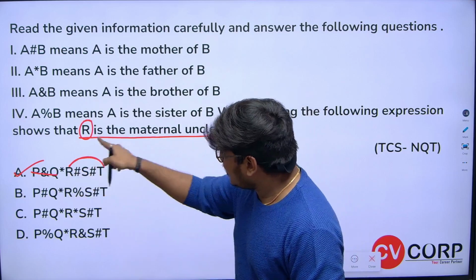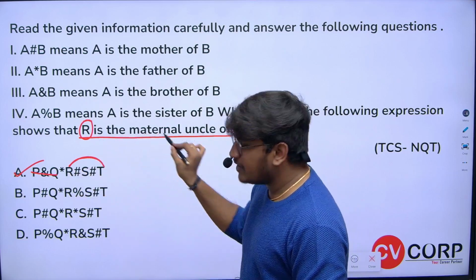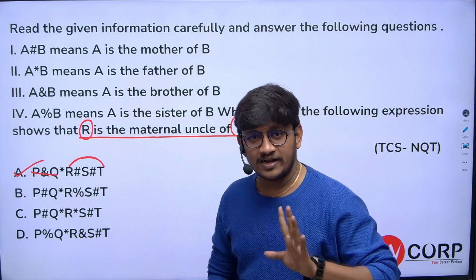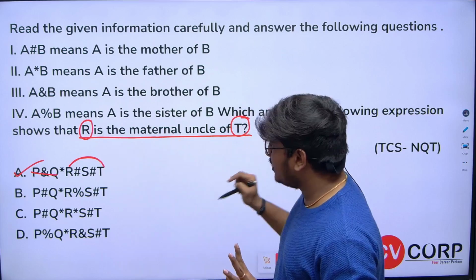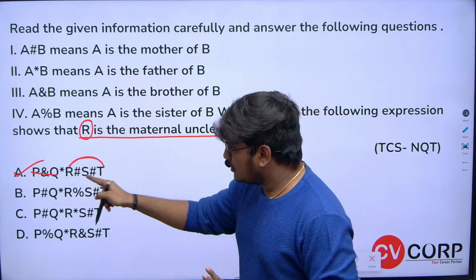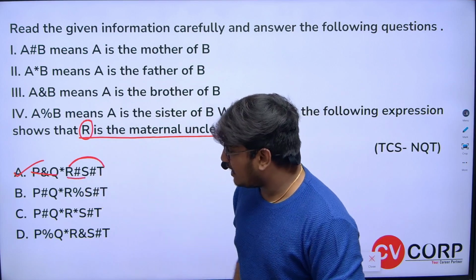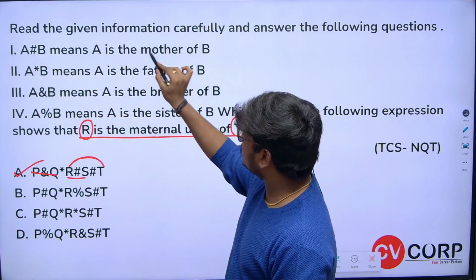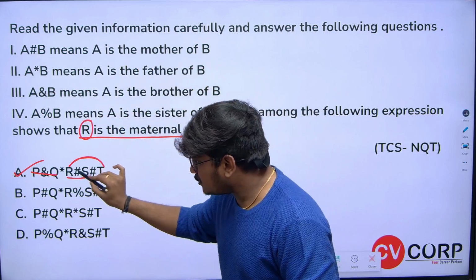Let's say R is maternal uncle. Here we clearly got to know that R should be a male character, right? Now let's consider R hashtag S. What does this hashtag indicate? A is mother of B. Now can I say that R is mother of S?